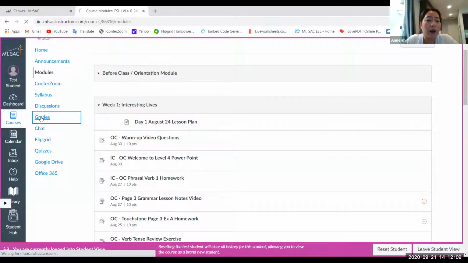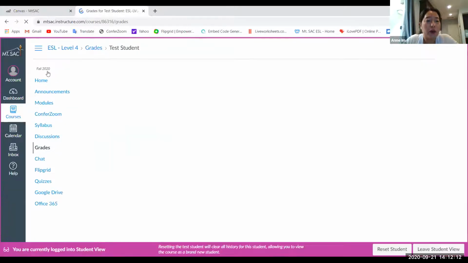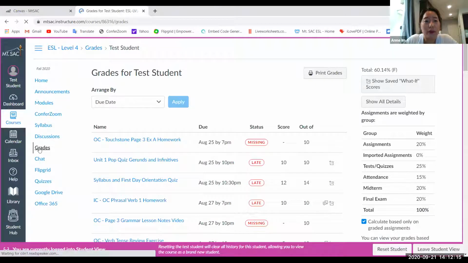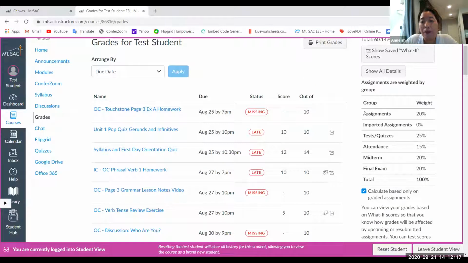Another important tab, so I think module is the most important tab. Also, grades is another important tab. Please check the grade tab as often as you can. I have my grades weighted this way. So follow my mouse, here's weights. Assignments are worth 20%, tests 25, attendance 15. Yes, attendance is very important, so please join my class every night, Monday through Thursday, 7 to 9:30 p.m. on Zoom, okay? Midterm is 20, final is 20, which if you add it up, is 100% total, okay?